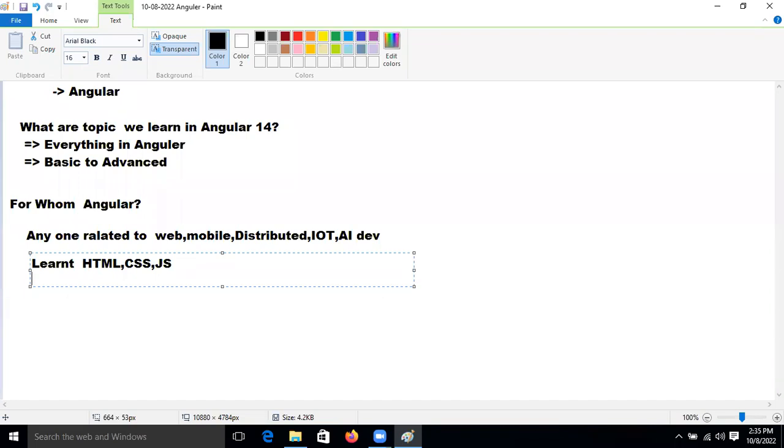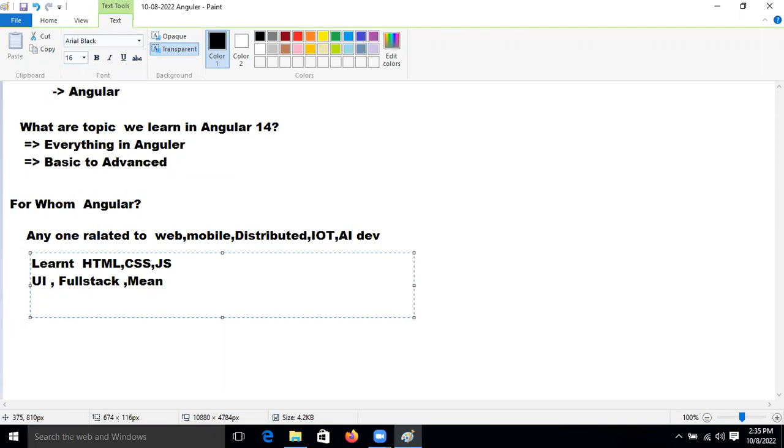If you are just a simple UI developer, and then you want to become a full stack developer, then you need to learn Angular.